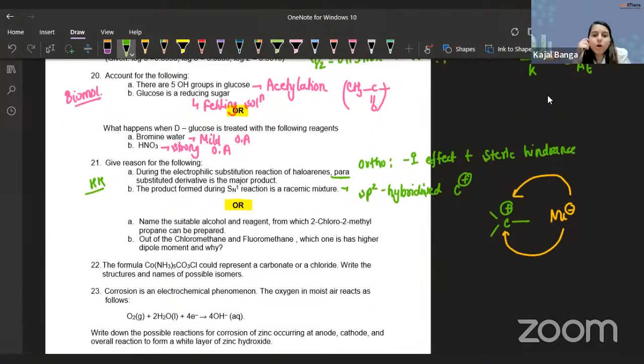Name the suitable alcohol, okay, perfect, and reagent, from which 2-chloro-2-methyl propane can be prepared. So guys, we have to prepare 2-chloro-2-methyl propane. Okay, let me write it down over here.